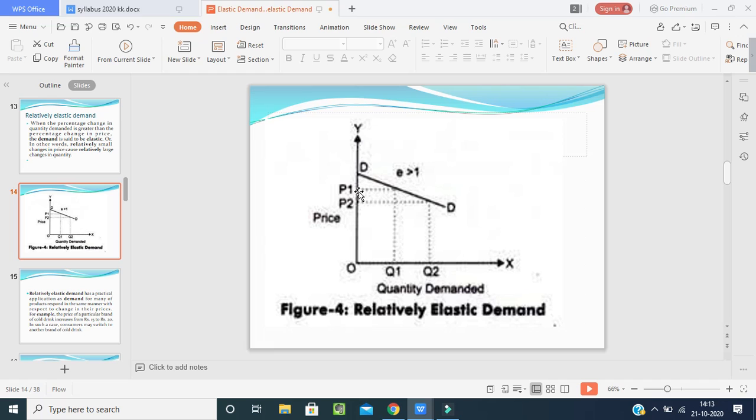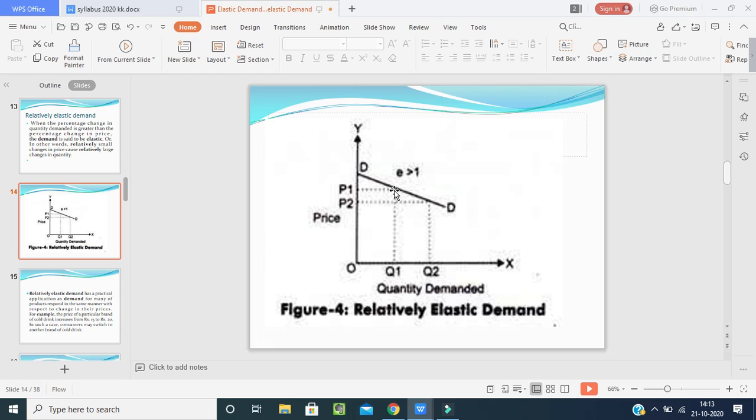When the price is P1, the quantity is here. When we decrease the price a little bit, or we are giving some discounts, like buy one get one free or 20% or 25% extra cool drink, the quantity is increasing here. So as a result, E is greater than 1. E is talking about the elasticity of the demand. This is the demand here.